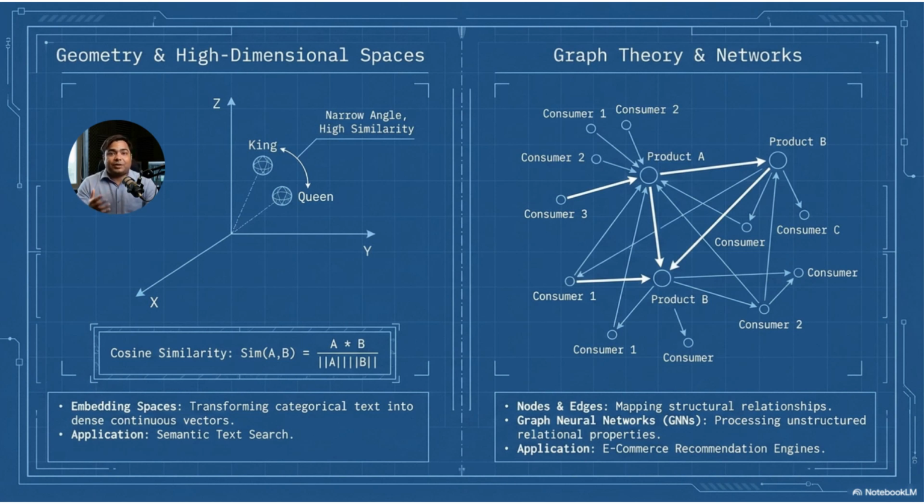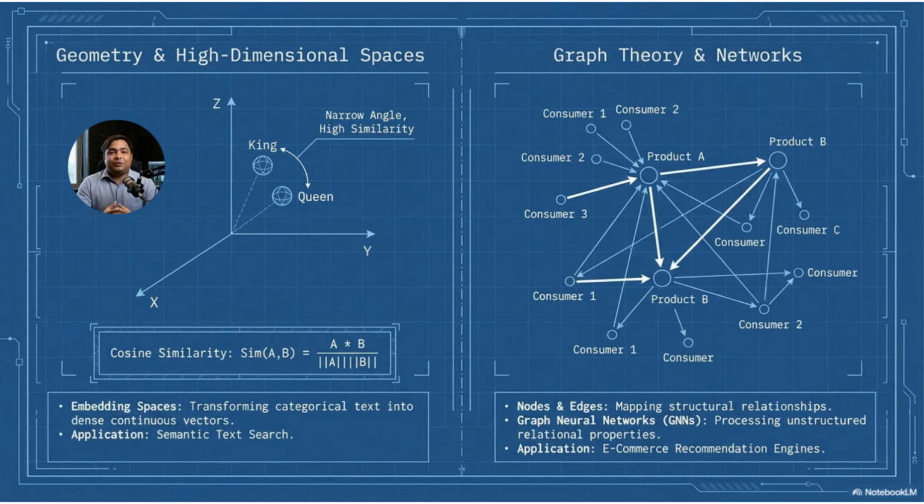For example, words can be represented as vectors. The word king may be close to queen in vector space because they are semantically related. The word car may be far away from banana because they are less related. This is called an embedding space. In embedding space, similar items are placed closer together.